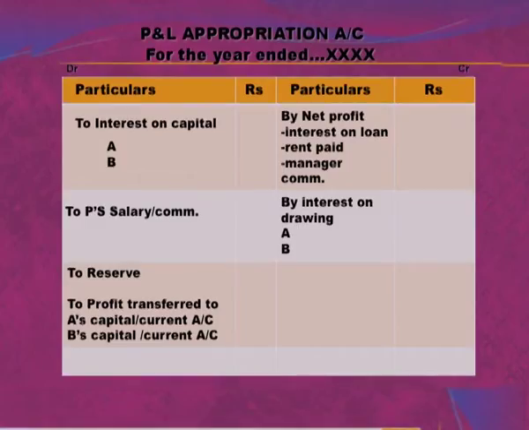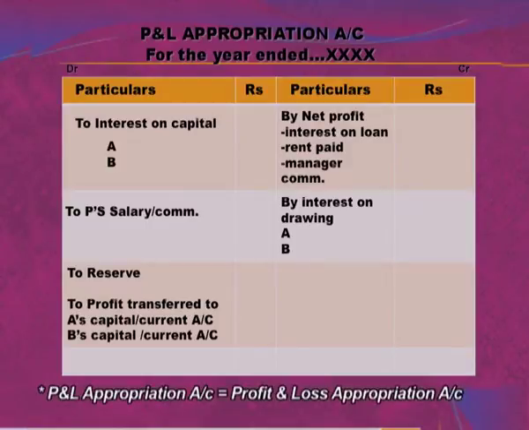So now let us see its format. Under this format, you can see on the credit side, it is written by net profit, and 3 points are deducted from the net profit. First is interest on loan, second is rent paid, third is manager commission. If these 3 points are mentioned in the question, all of them are deducted from the net profit.